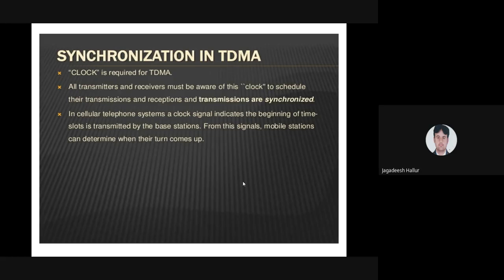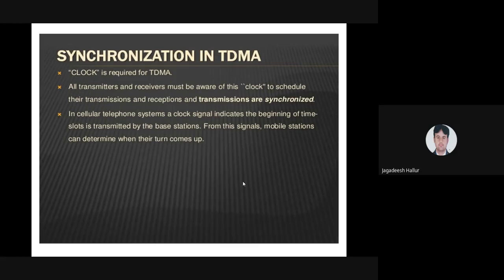When the signal has to transmit, when the signal has to receive, that timing information has to be known by the transmitter and the receivers. That has to be written here. That is the second point: the transmitter and receivers must be aware of this clock. Means what? Whenever you want to make a call, that time slot has to be mentioned in your mobile.